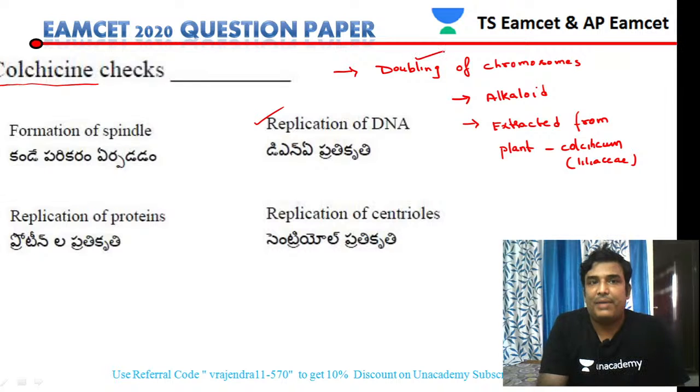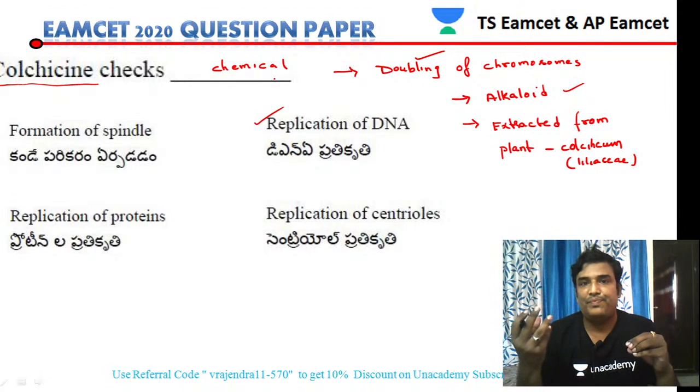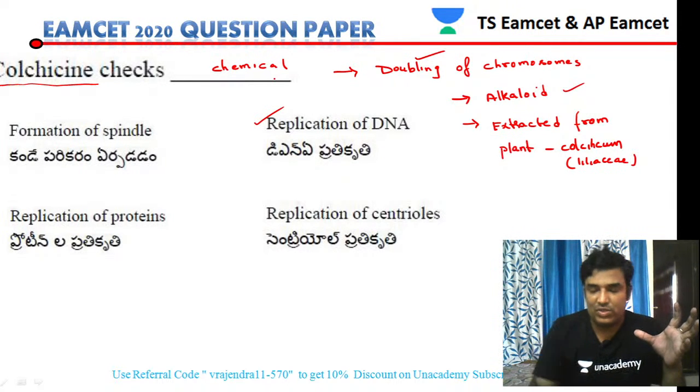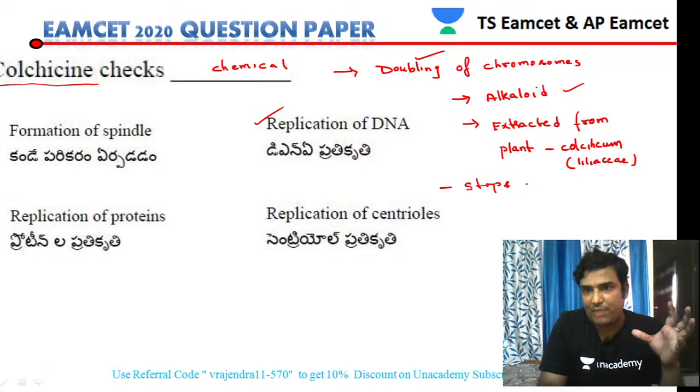So the main purpose: colchicine is an alkaloid actually. It is a chemical substance. It doubles the chromosomes, and it is generally used for that. It not only doubles the chromosomes, it also stops the mitotic divisions, or cell division.